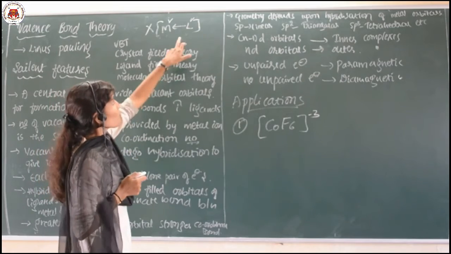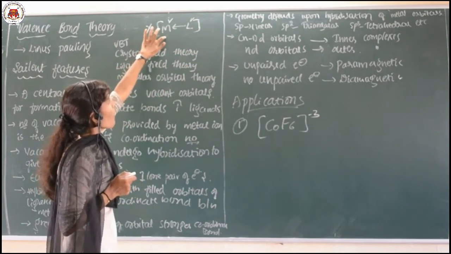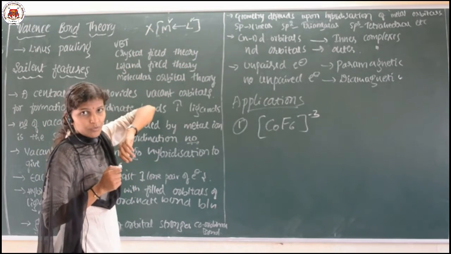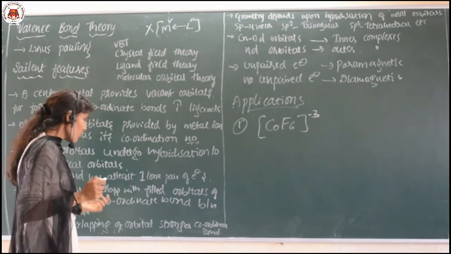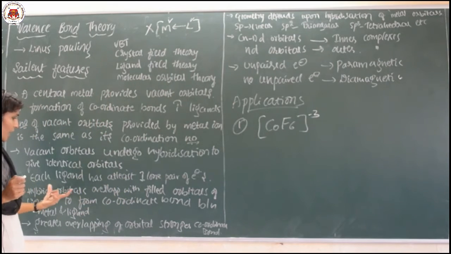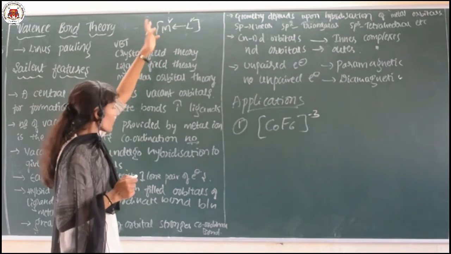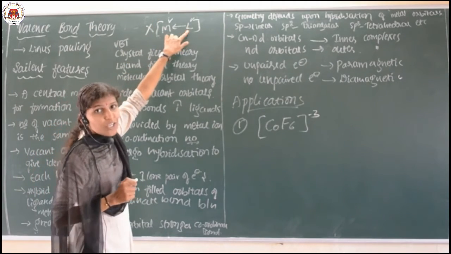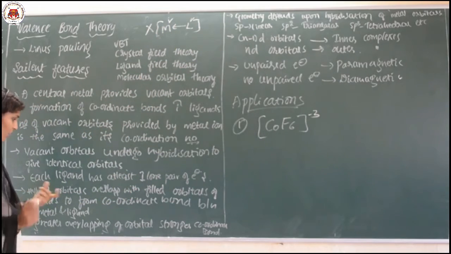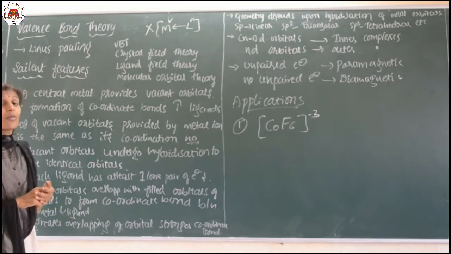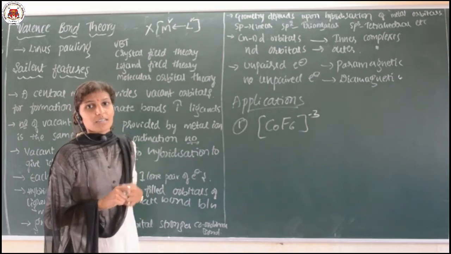The filled orbitals of the ligand bond with the central metal atom to form the coordinate bond between the central metal atom and ligand.